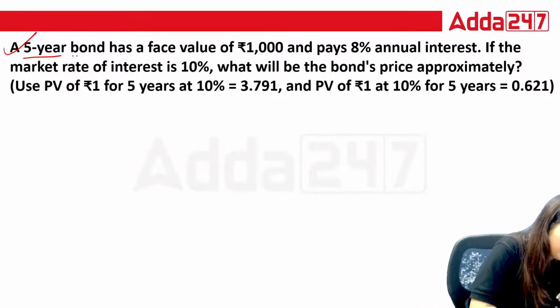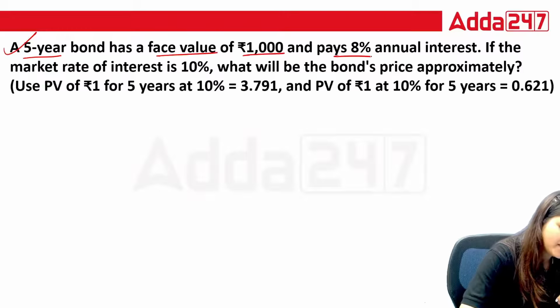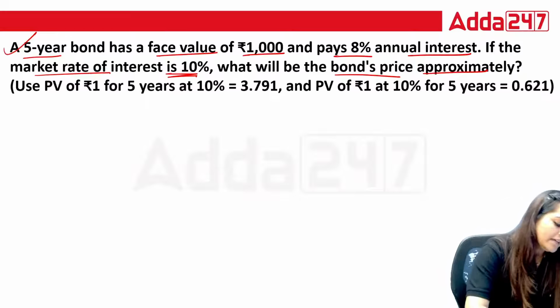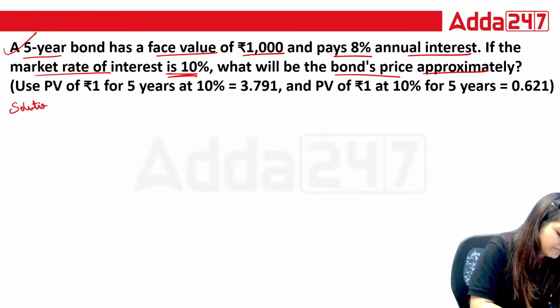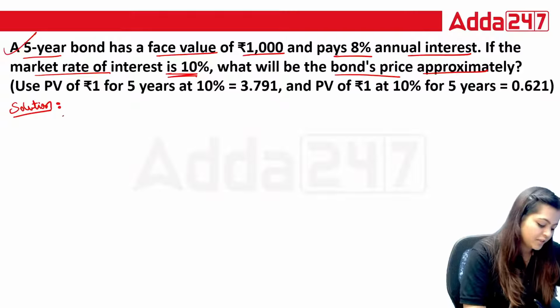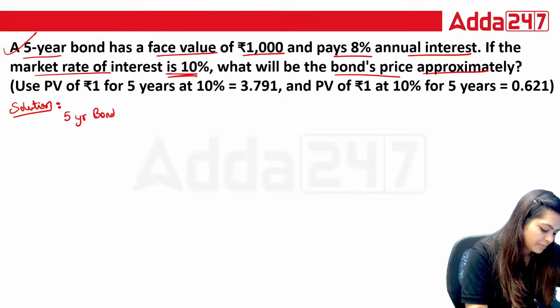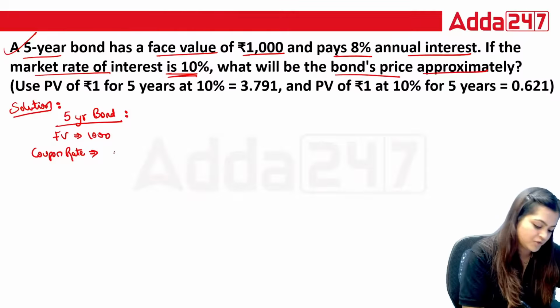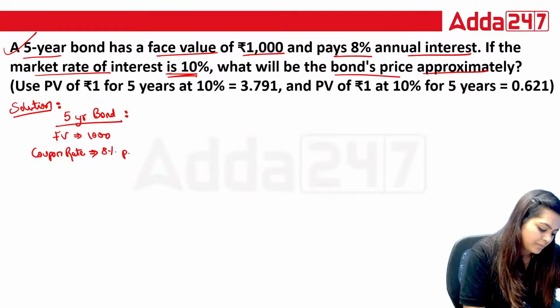Okay. A 5-year bond has a face value 1000 and pays 8% annual interest. If the market rate of interest is 10%, what will be the bond's approximate price? Means what will be the true value of the bond? Okay, so let's start this solution. Now for this 5-year bond, what is the face value? 1000. And what is the coupon rate? How much interest are we going to receive on this bond if we purchase? That is 8% per annum.